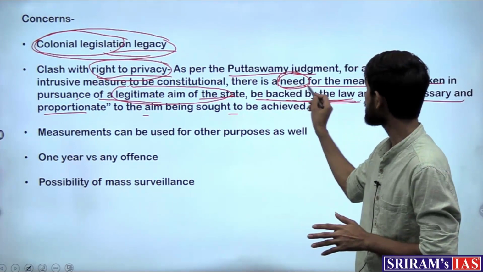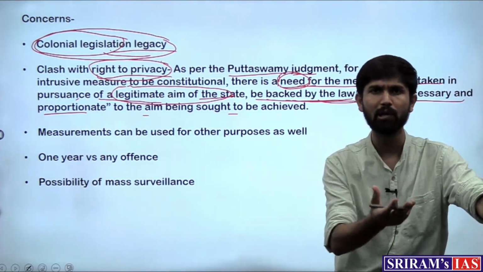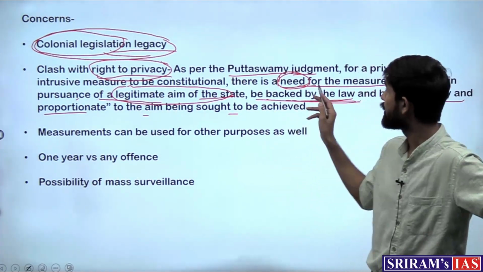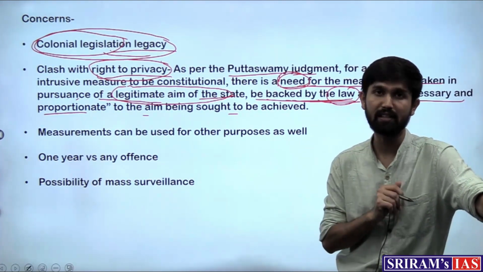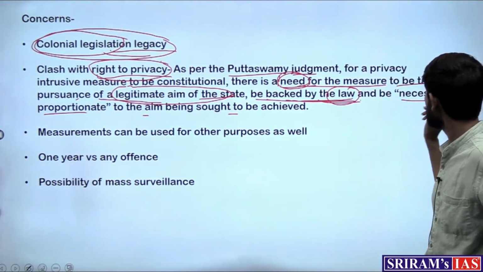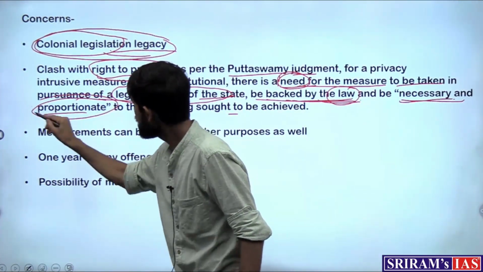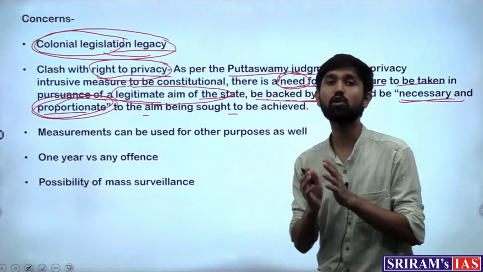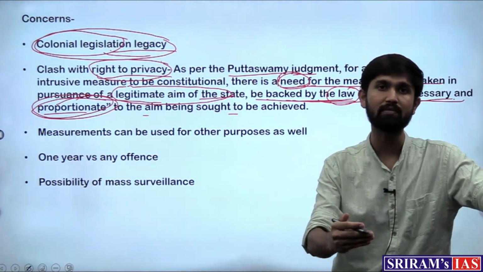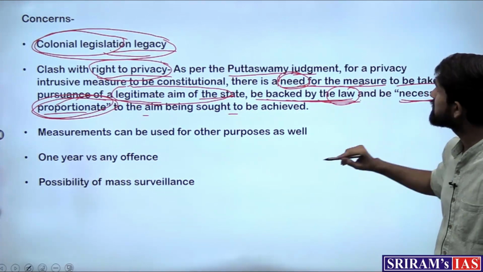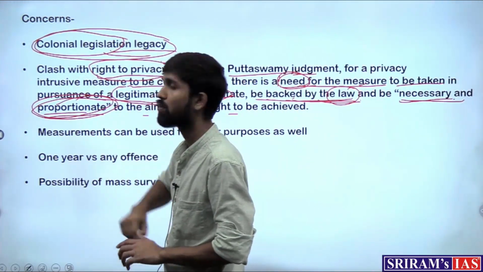any such object that is to be legislated upon, one cannot just put out a simple order or an executive order for that. It should be backed by a law or act promulgated in the parliament, right? And third is that it should be necessary and proportionate. This becomes the most important provision wherein you have to look at that kind of act which will be infringing the privacy in order to satisfy this need and legitimate aim of the state. It should be proportionate in a proportionate manner.